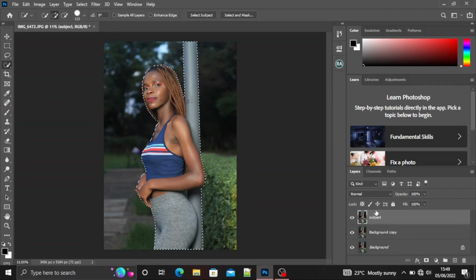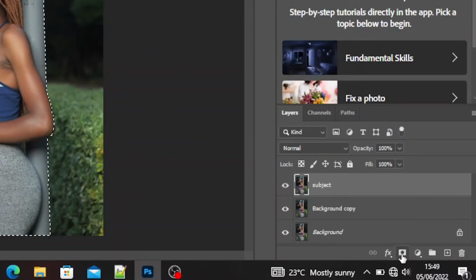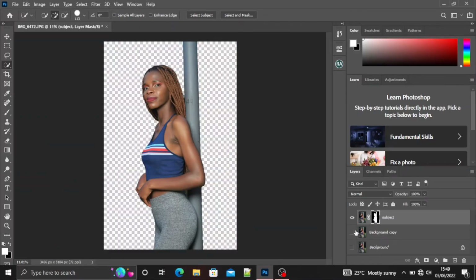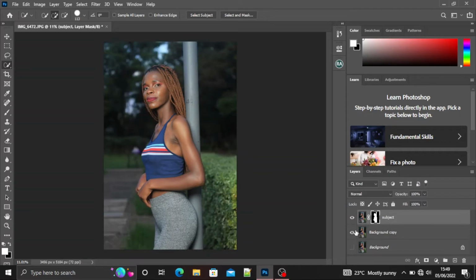Once you've selected the model, you're done with the selection, you come right here and create a layer mask by clicking here. If you look at the image, you can see the model has been separated from the background. But if you disable the subject layer, you'll see that the model is still in the background. So you want to remove the model from the background so that when you look at the background layer, you just see the background.